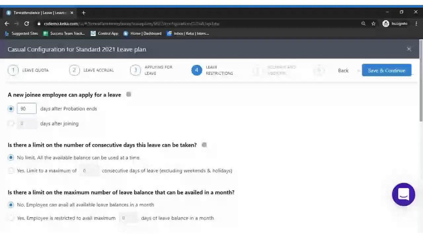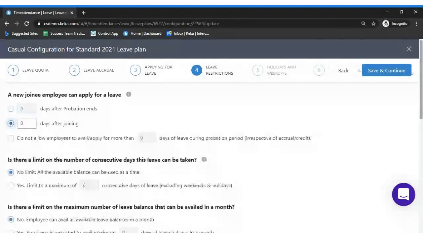Okay, so this option refers to whenever the employee is in probation, whether he should be able to apply or not. In case you don't want to allow employees to apply during the probation, you can say 90 days after probation ends, or 0 days after probation ends. In case you want to allow employees to apply for 0 days after joining, you can select it as yes, 0 days after joining.